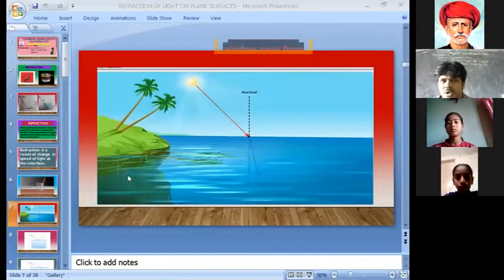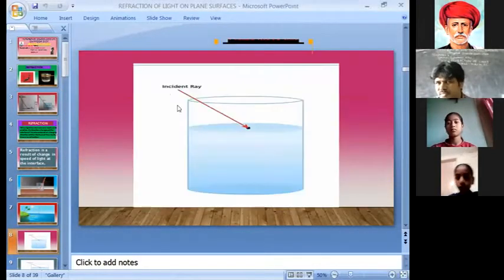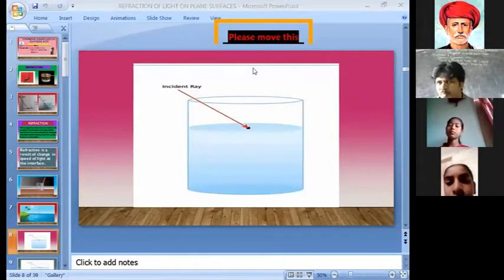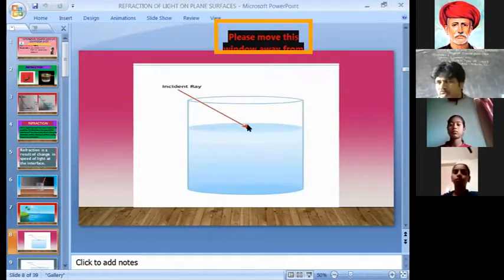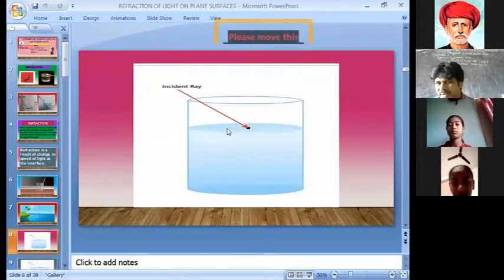If you see here, the light which comes to the point O, suppose you assume it is point O, this ray is known as the incident ray. Here two mediums are there, one is air, another one is water. This place where the two mediums are separating is called the interface.